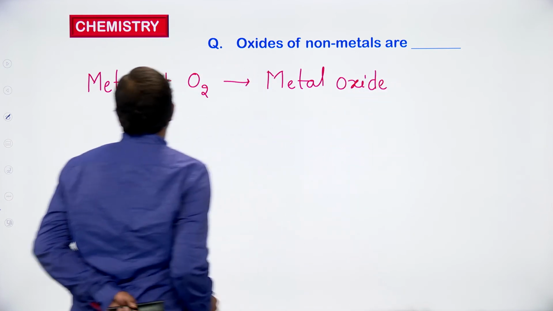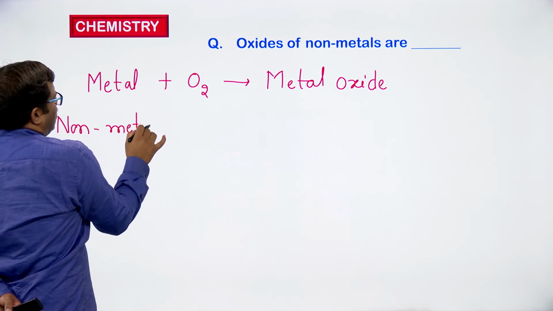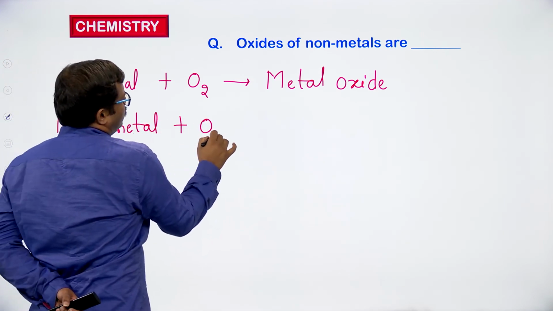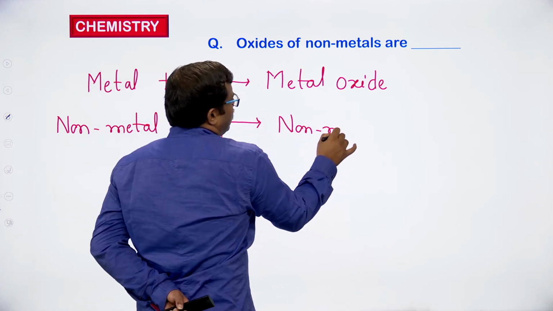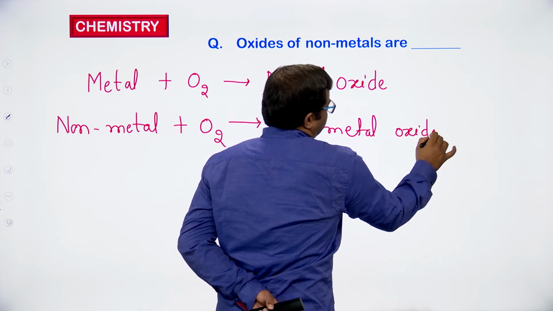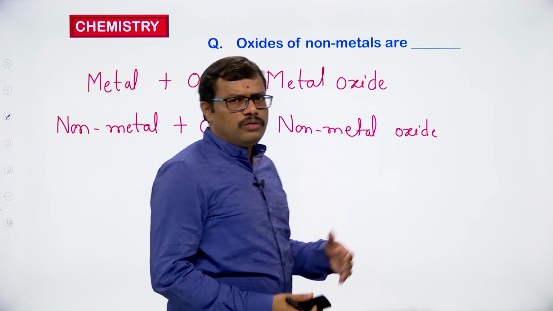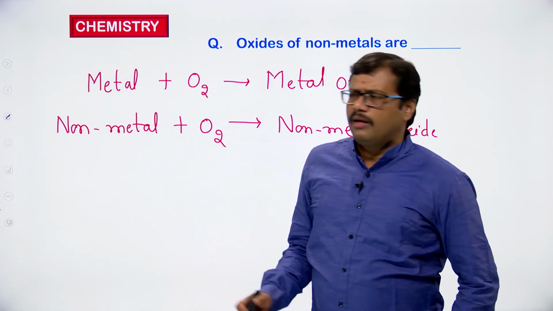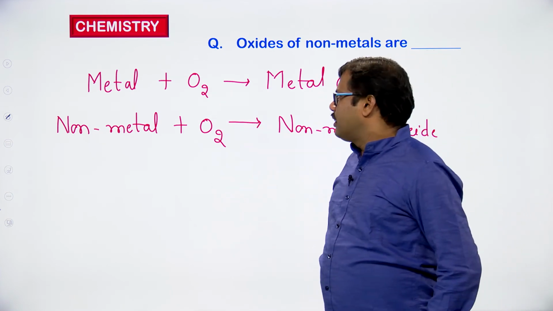And similarly, when non-metal is reacting with oxygen, the corresponding non-metal oxide is going to be obtained. Metal will react with oxygen, give you metal oxide. Non-metals will also react with oxygen, will give you non-metal oxides. So metals and non-metals both are reacting with oxygen, giving the corresponding metal oxide and non-metal oxides.